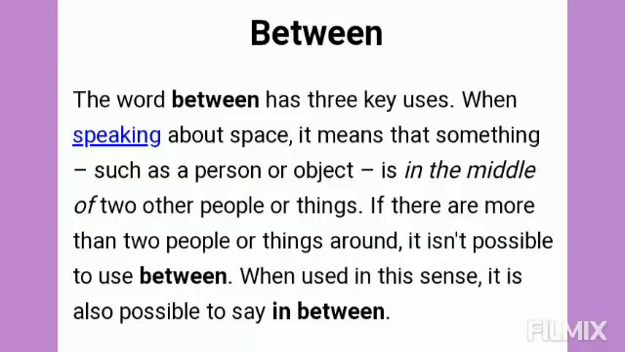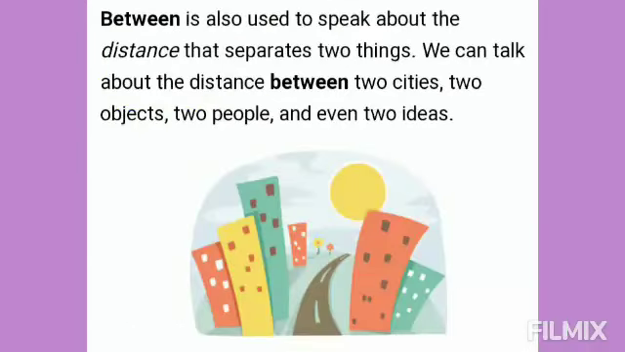When speaking about space, it means that something, such as a person or object, is in the middle of two other people or things. If there are more than two people or things around, it is impossible to use between. When used in this sense, it is also possible to say in between.